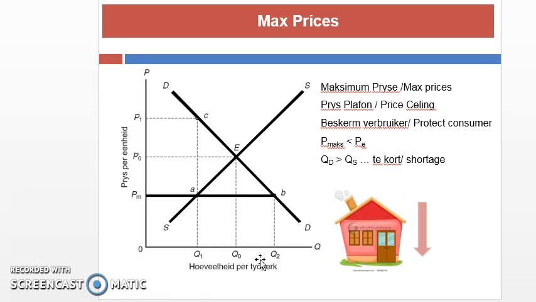The opposite is also true. When we impose a minimum price, which will be above equilibrium, we will see that the quantity demanded is much lower than the quantity supplied at that price. Why? Consumers decide that at a higher price, we are not willing to demand the same quantity. It's too expensive, so a lot of consumers move out of the market.